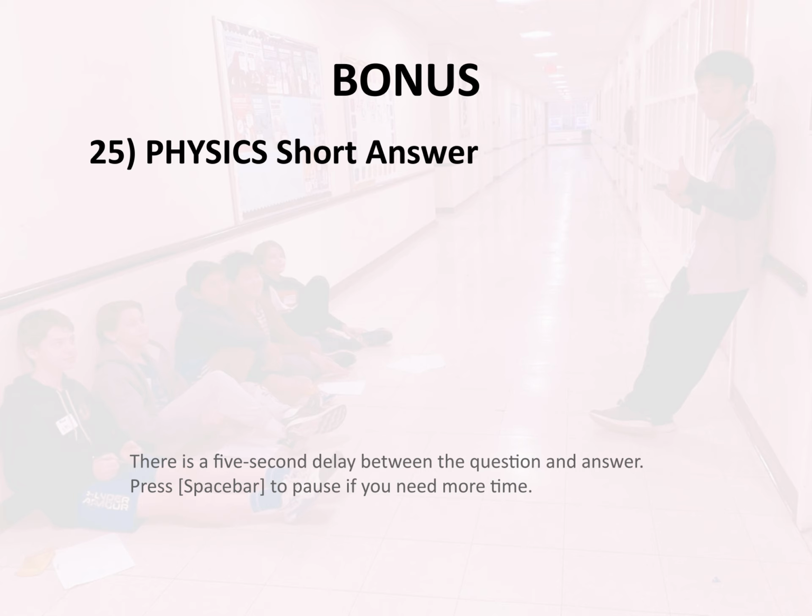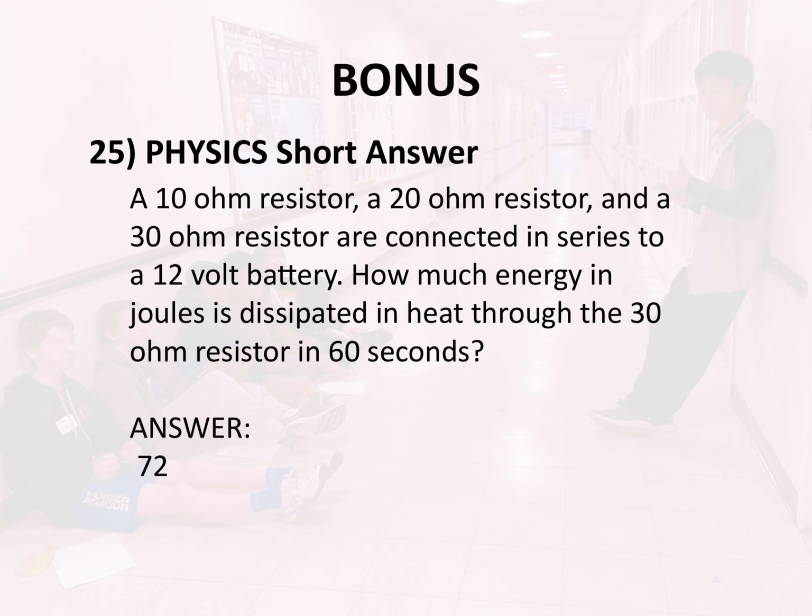Bonus, 25. Physics. Short answer. A 10 ohm resistor, a 20 ohm resistor, and a 30 ohm resistor are connected in series to a 12 volt battery. How much energy in joules is dissipated in heat through the 30 ohm resistor in 60 seconds? Answer, 72.